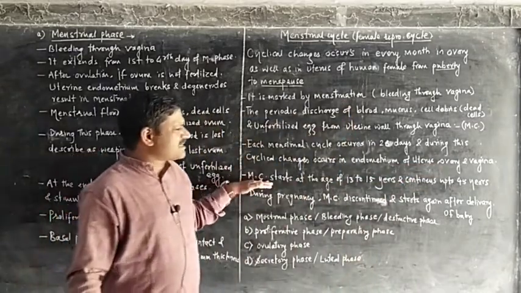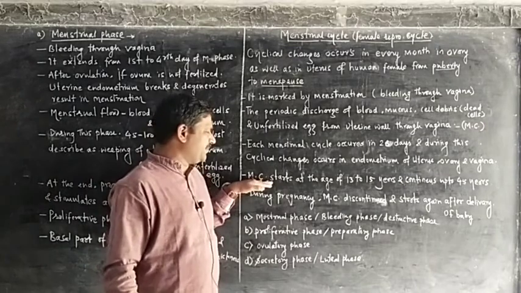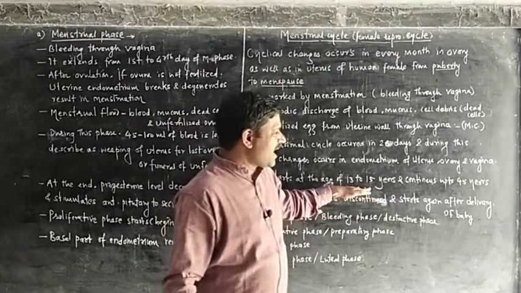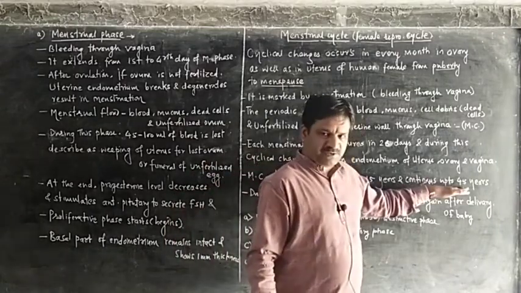Generally in the human female the menstrual cycle starts at the age of 13 to 15 years and continues up to 45 years.